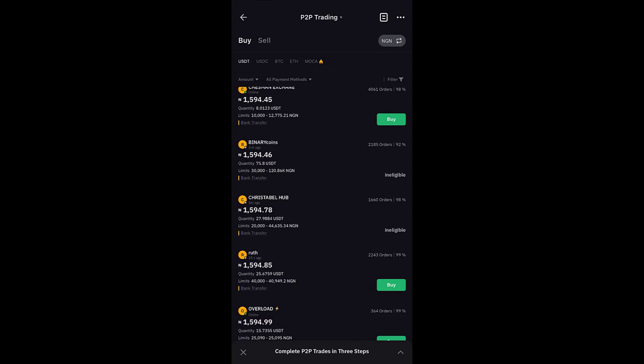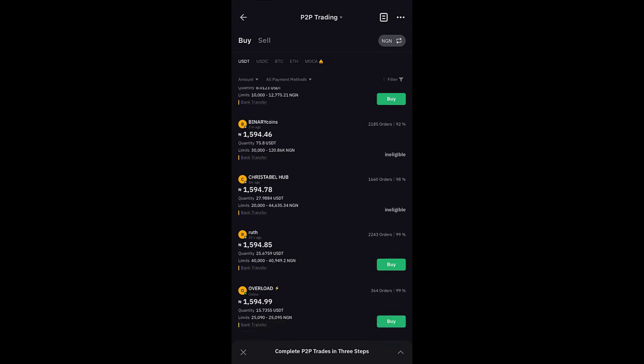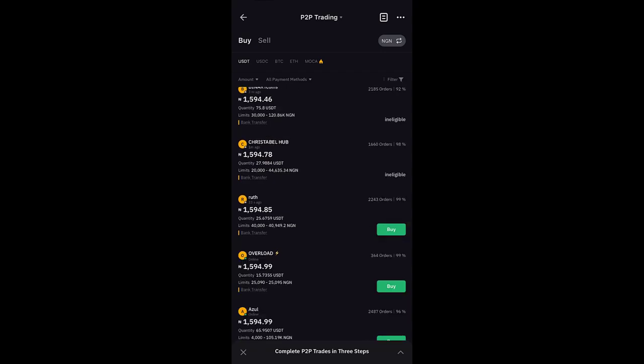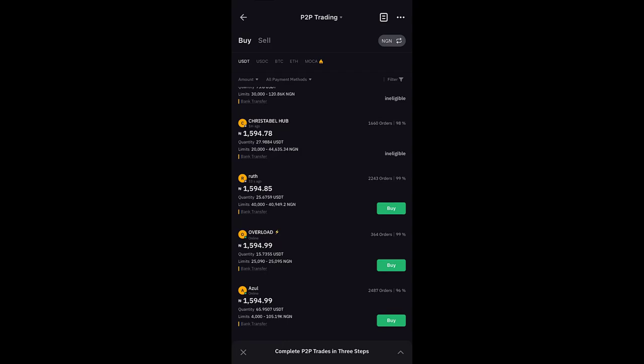But literally make sure that the lowest of the person's limit is less than the amount you're willing to buy. So regardless of how much the range is, you would be able to transact with that person. But just make sure that if you're trading, let's say 20,000 or 21,000, the person's limit starts from 20,000 Naira thereabout. All right, that's about it.